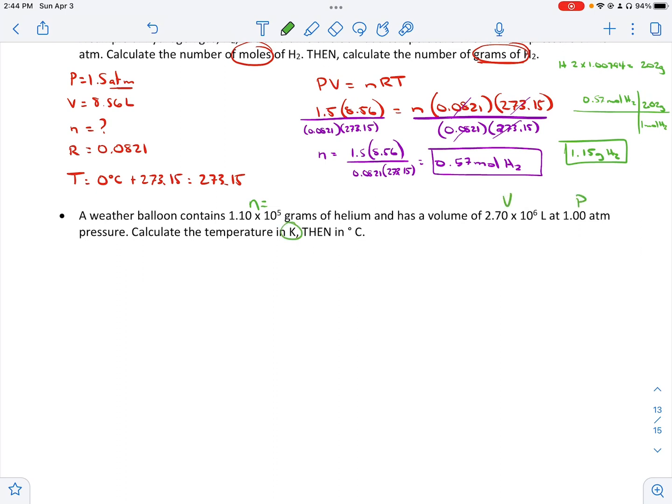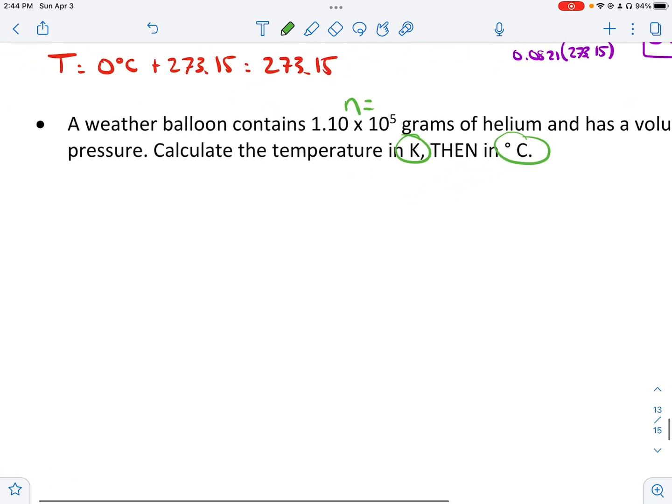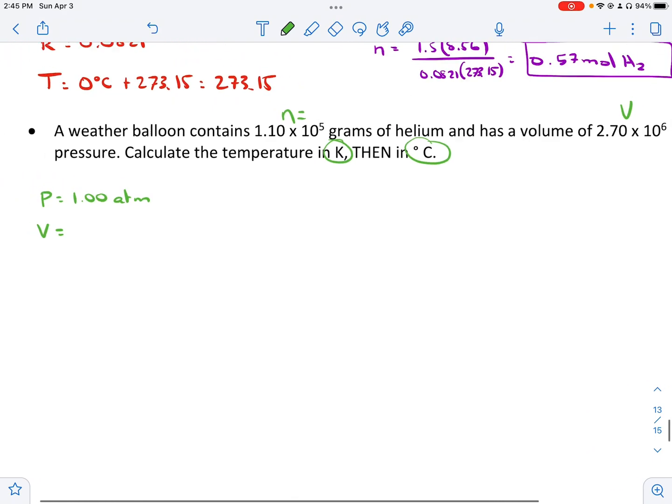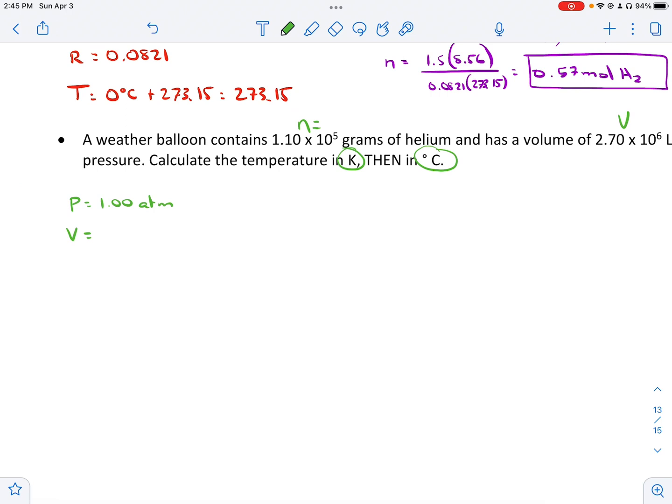We're looking for K, and then we have to take it to degrees C. Our pressure was 1.00 atm, or atmospheric pressure. V was a big giant number, 2.7 times 10 to the 6, so that's 2,700,000 liters.